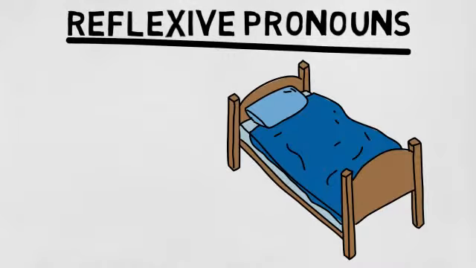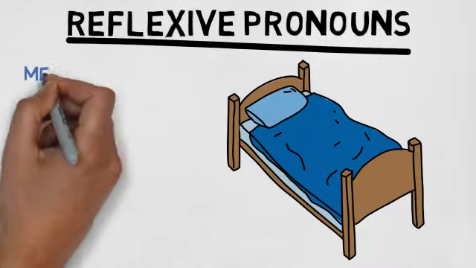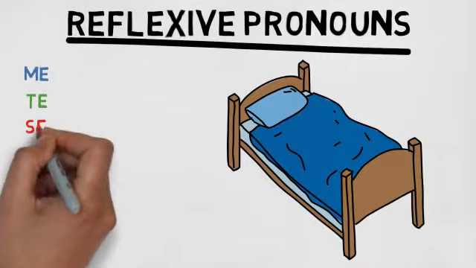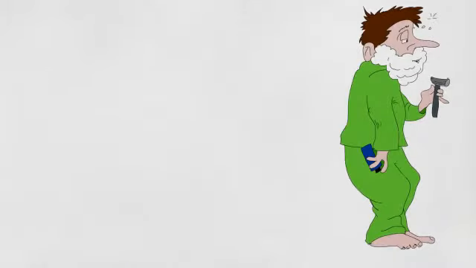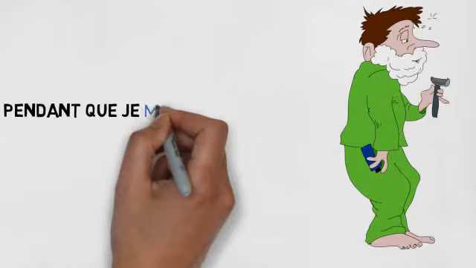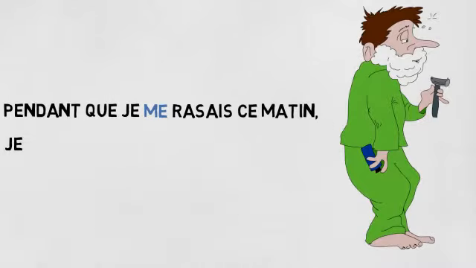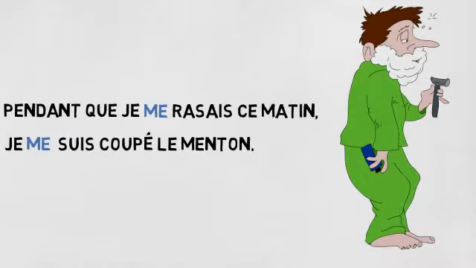Reflexive pronouns are used with reflexive verbs where the subject and object are the same. For example, the verb se lever, to get up. The pronouns are me, te, se, nous, vous, and se. An example is pendant que je me rasais ce matin, je me suis coupé le menton. Remember that in the positive imperative, te becomes toi. So using the previous example of se lever, one would say lève-toi.